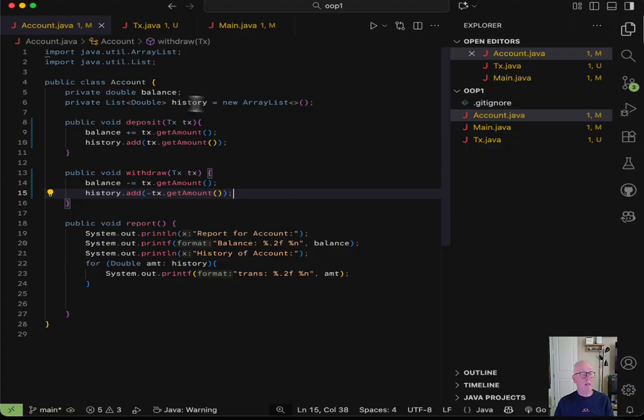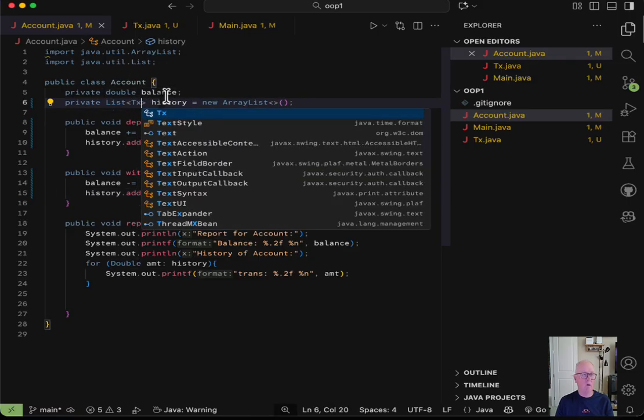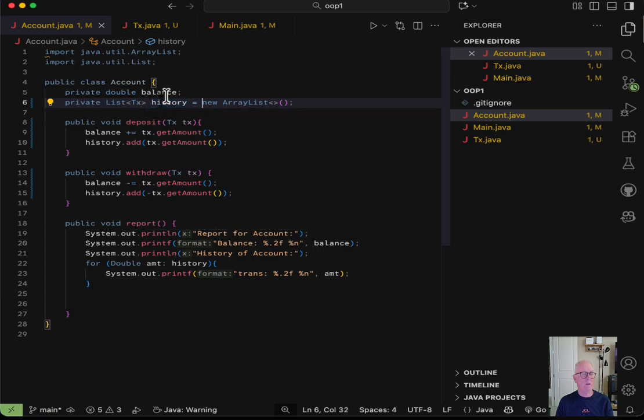In history, we no longer want to just store the amount. Let's just store the entire transaction. So rather than making history a list of double, let's make history a list of transactions. And then we can just simply add this to history.